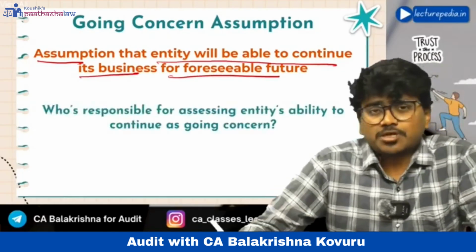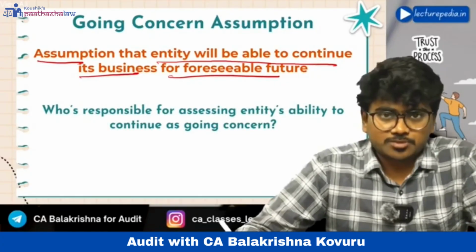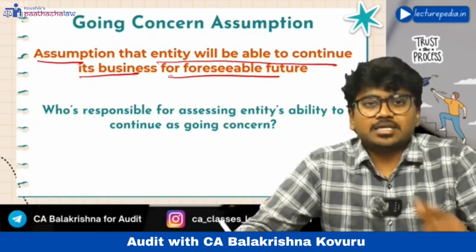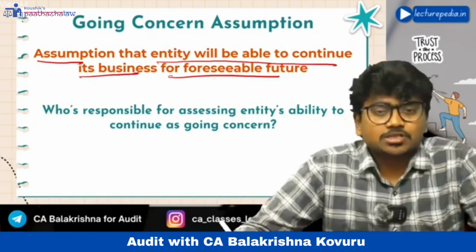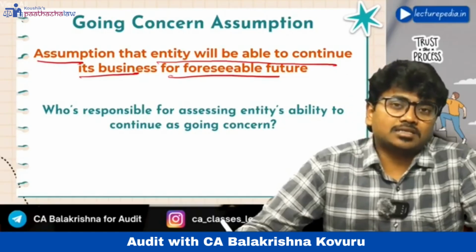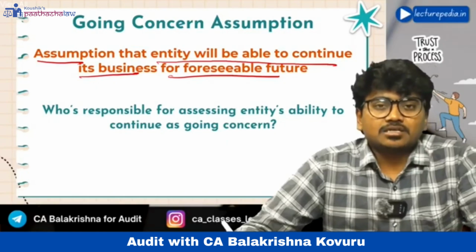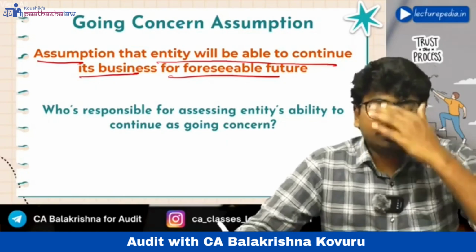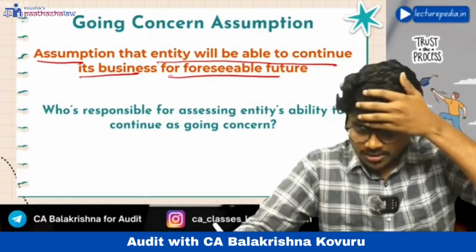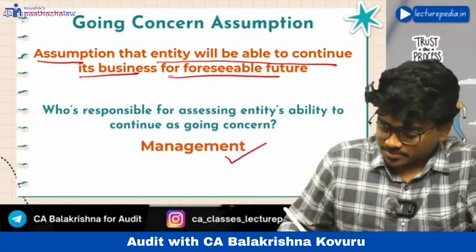And who is responsible for making this going concern assumption? Obviously management is responsible. After management has made the going concern assessment, the auditor will evaluate whether the going concern assessment made by the management is reasonable or not. Okay, that will be evaluated by the auditor. Next, so it is the responsibility of management.